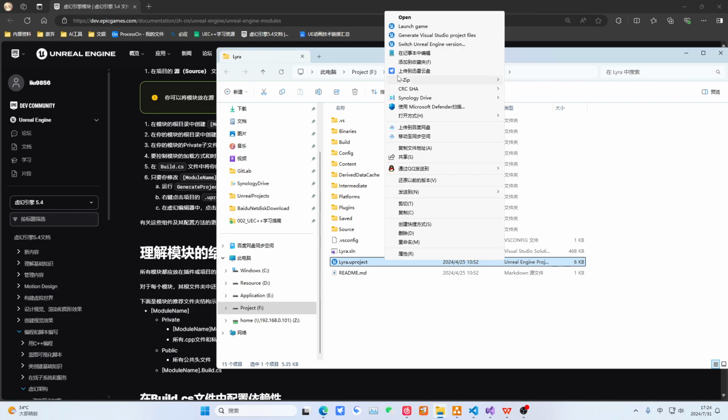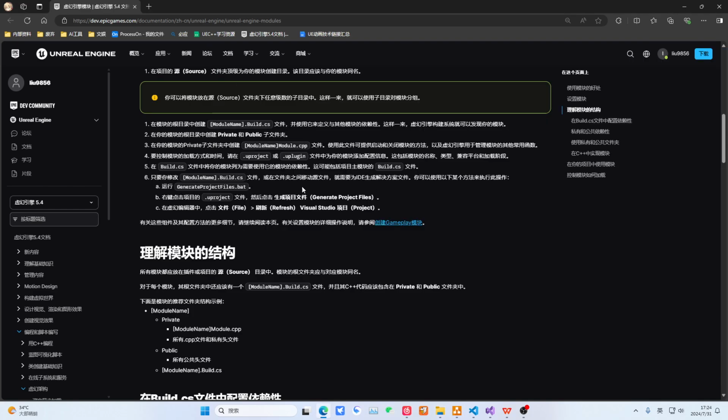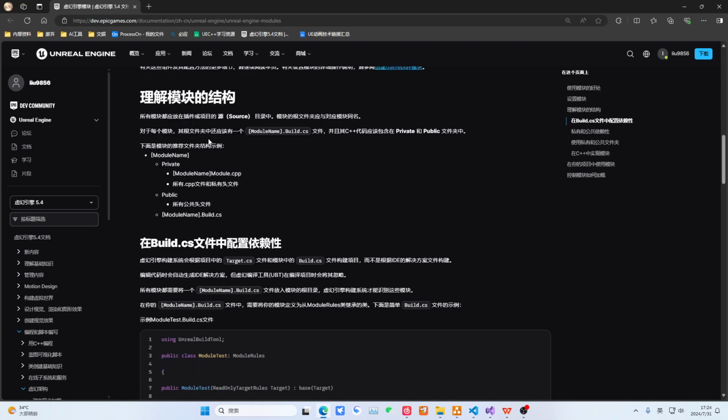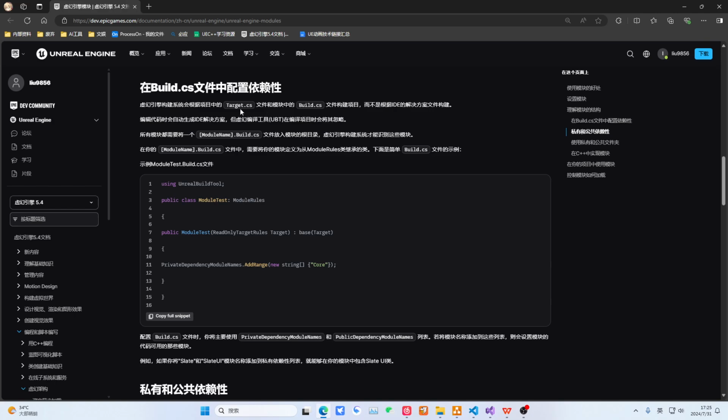This is the loading timing. We have already explained the phases to you. And this is controlling dependencies, which I will explain later, that is, which modules this module depends on. Then, if you add a new file, or after performing operations, you need to refresh the project. The way to refresh is also very simple. This is called refresh project, regenerate project files, this is called switch version. Then just open this. So, understand the structure of this module.